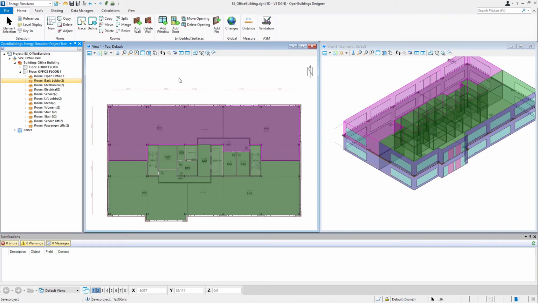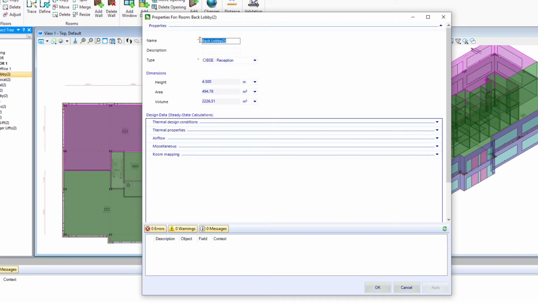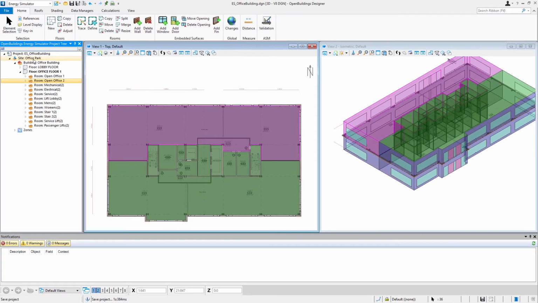So we'll go to Properties, and we'll call this Open Office 2. And again, change the room type. And we'll select Apply and OK. The rest of the spaces we'll just leave because they're the same, all those mechanical rooms, stairs, and elevators.